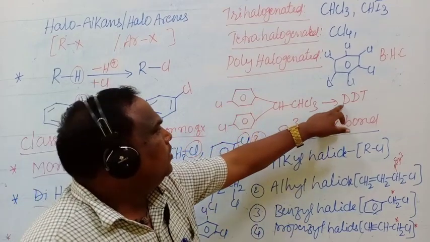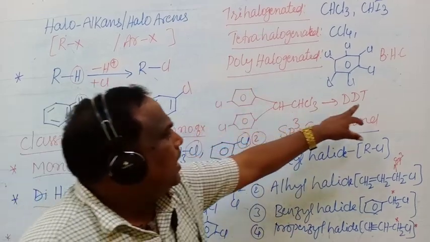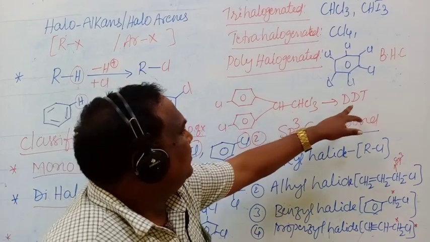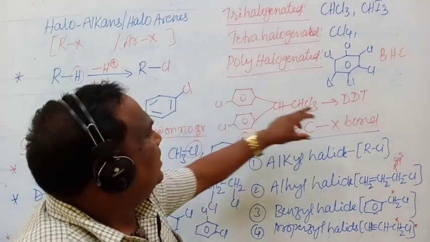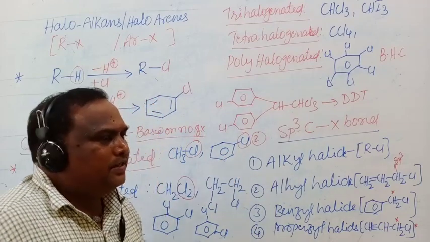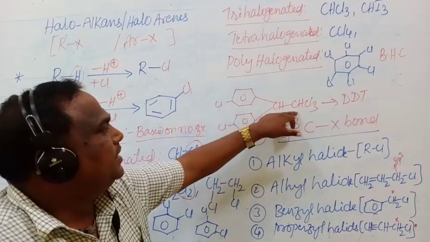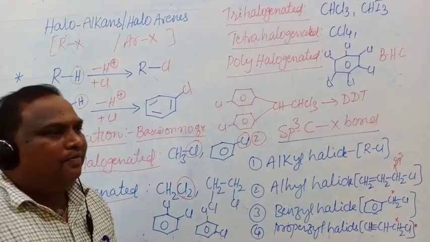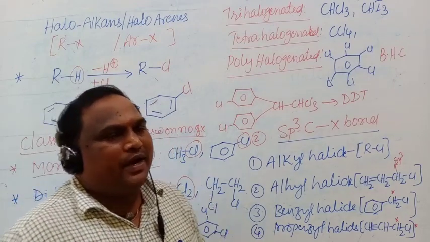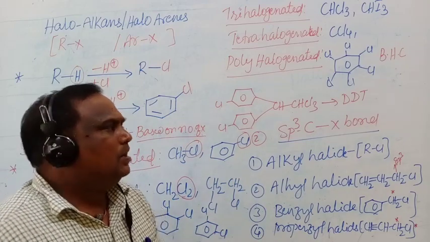DDT is dichlorodiphenyltrichloroethane. Dichlorodiphenyltrichloroethane is the DDT. This is the first classification, based on the number of halogen atoms attached to the carbon.